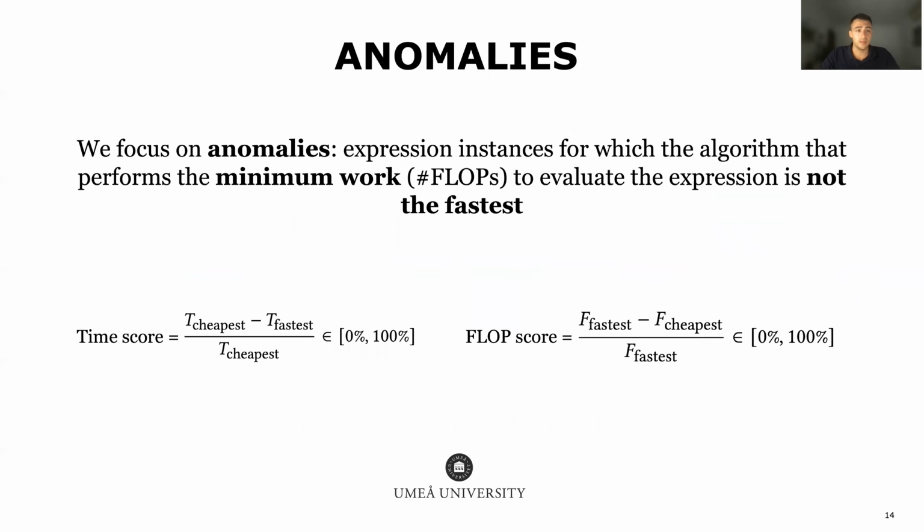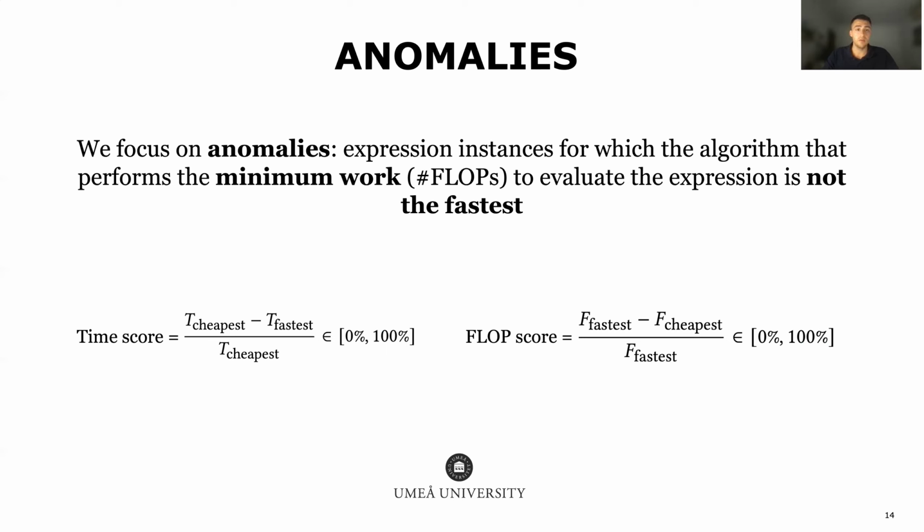Therefore, to study this, in this paper, we focused on experimentally studying what we call anomalies. And these are expressions, instances for which the cheapest algorithms are not amongst the fastest. And to measure the severity of the anomalies, we define two metrics, the time score and the flop score. And these two metrics are only defined for anomalous instances and measure the relative difference between the cheapest and the fastest algorithms for a particular expression in terms of time and flops, respectively.